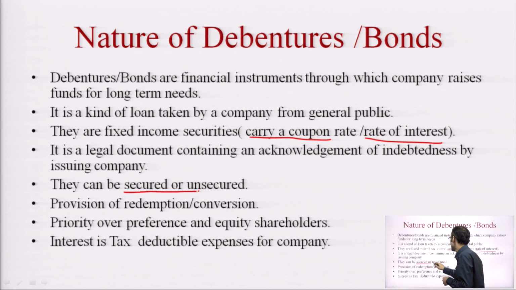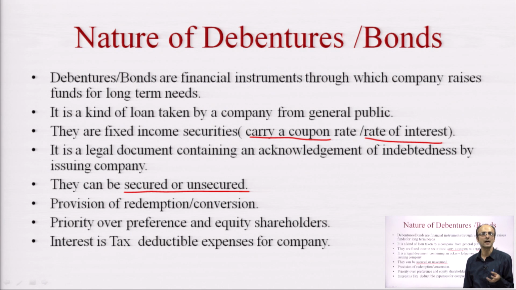This is a very interesting point with regard to the features of bonds and debentures. Here there is the word secured. What does the word secured mean here? Secured here means that if a company is issuing a secured bond or debenture, then they have a charge on a specific fixed asset. In case a company goes into liquidation, the bond holder will have a claim on those assets on which the company has put a charge.